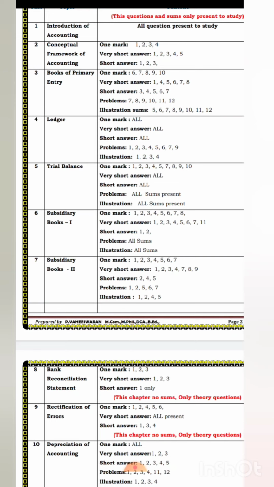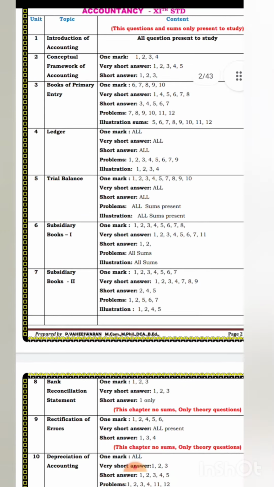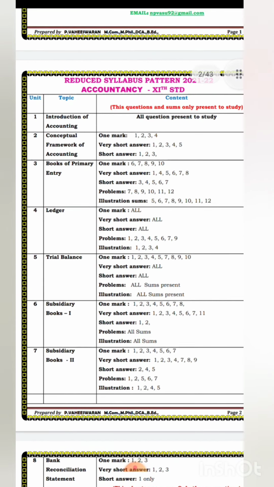Subsidiary books 1, I am telling. And then subsidiary books 2 we have 5 problems. So altogether we have only 30 problems, ma. That I have given as homework in the Pongal holidays. I hope you have completed it by this time.